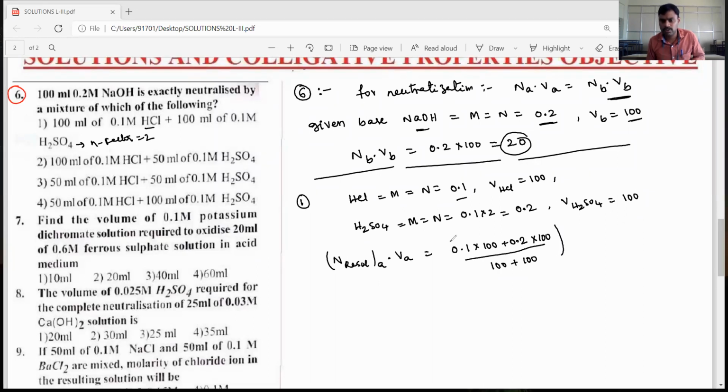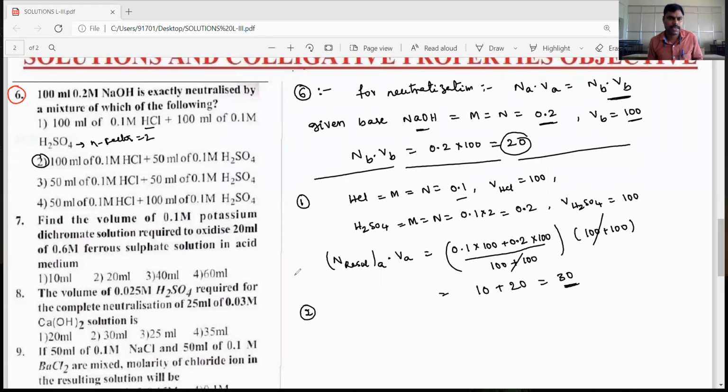Then the 100 and 100 in the denominator and numerator cancel. Now 0.1 into 100 is 10, plus 0.2 into 100 is 20. So the resultant value is 30. So the first option is not matching. Let's see the second option.